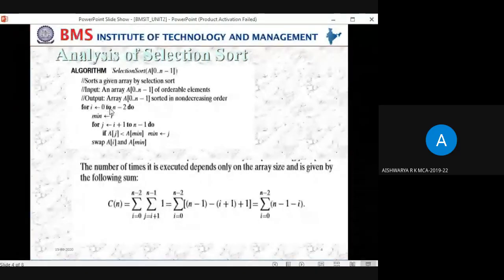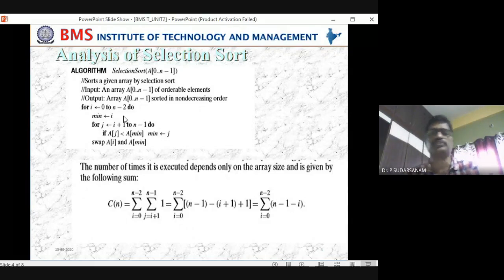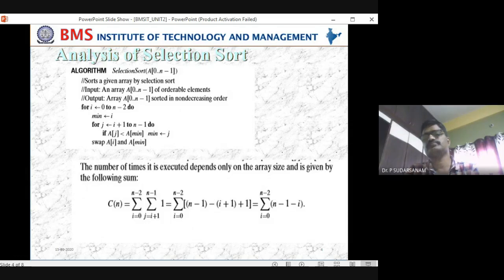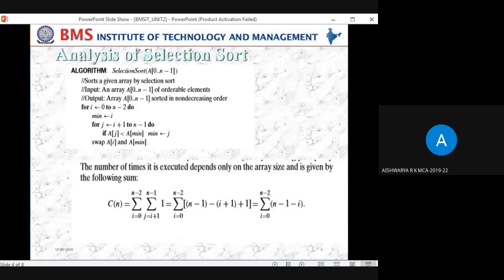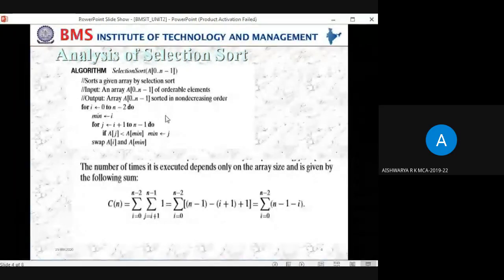What is the starting point and what is the ending point for that loop? The first loop is 0 to n minus 2, sir.